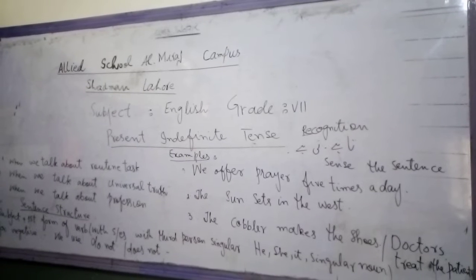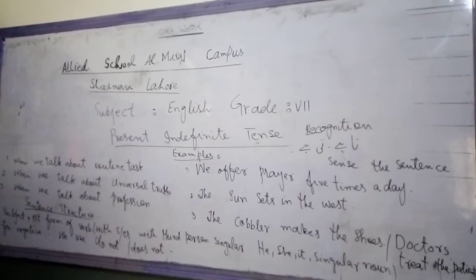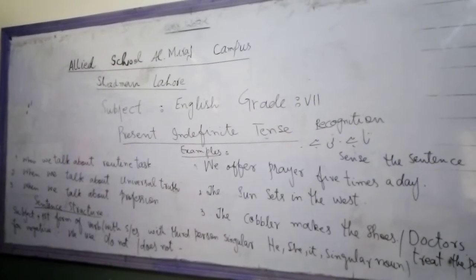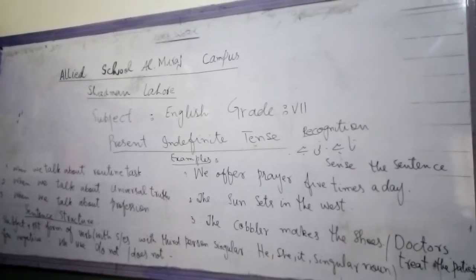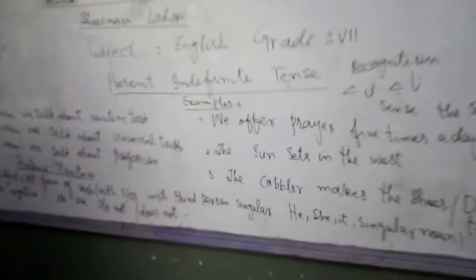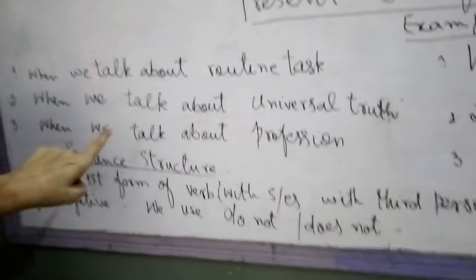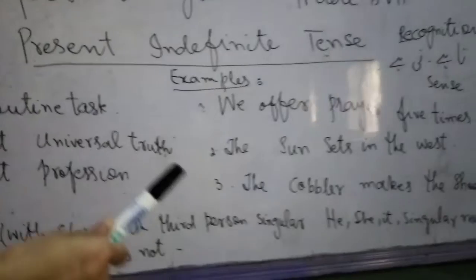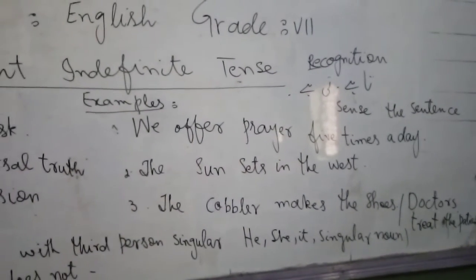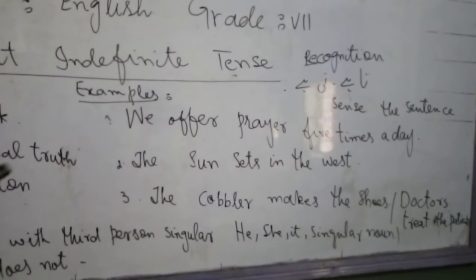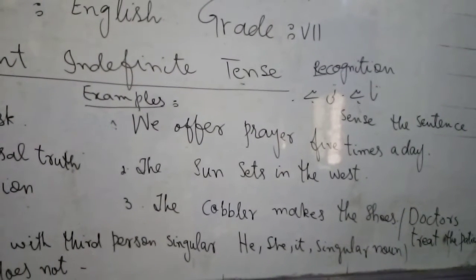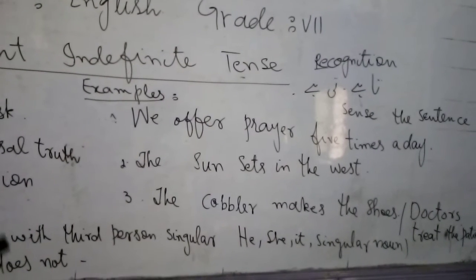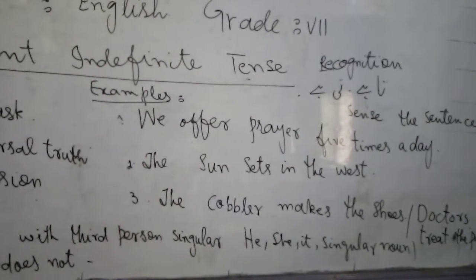So how do we come to know that this sentence is present indefinite? First of all, we have to understand the sense in which the sentence is presented. Suppose when we talk about routine tasks, it is present indefinite tense. For example, we offer prayers 5 times a day. We eat breakfast in the morning. We go to school at 8 o'clock. All these are our routine tasks. So this shows that this is the present indefinite tense.